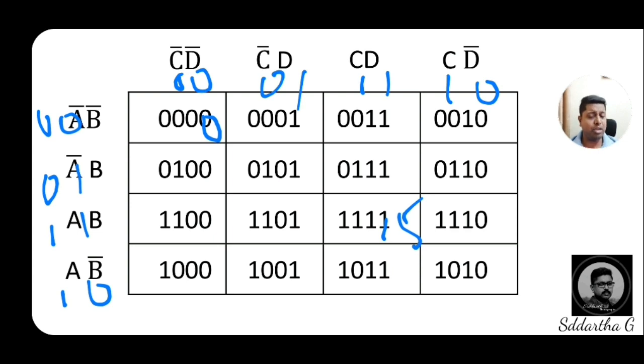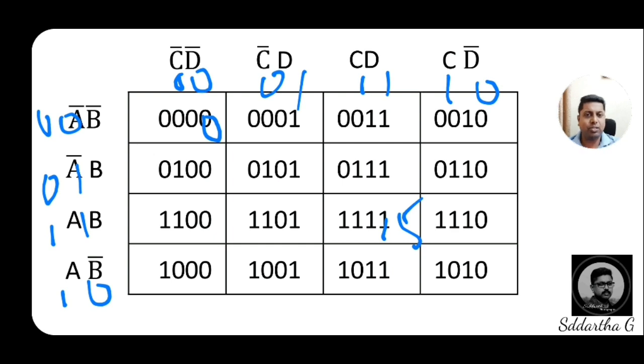Dear students, very very important. If you write this much, minimum 1 or 2 marks you will get for the problems. Even if you are unable to solve the simplification afterwards, if you write this much, 16 boxes, 4 inputs for rows, 4 inputs for columns, then mention the binary equivalents and decimal equivalents 0 to 15, you will get 2 marks. Then you should practice at home by writing an empty K-map and giving the binary numbers 0 to 15, how 0 1 2 will come, and practice.